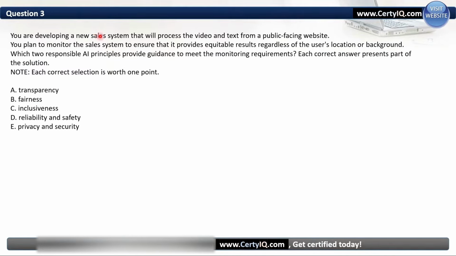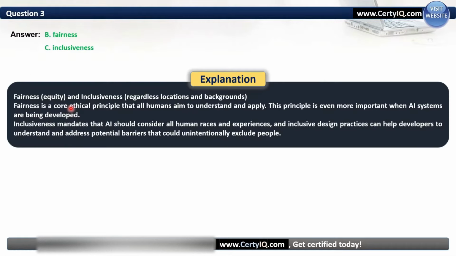Question number 3. You are developing a new sales system that will process the video and text from a public-facing website. You plan to monitor the sales system to ensure that it provides equitable results regardless of the user location or background. Which two responsible AI principles provide guidance to meet the monitoring requirements? Each correct answer represents part of the solution and it's worth 1 point. So the correct answer here is fairness and inclusiveness. Fairness means equity. As the question states, it is regardless of location and background, so we will use inclusiveness.